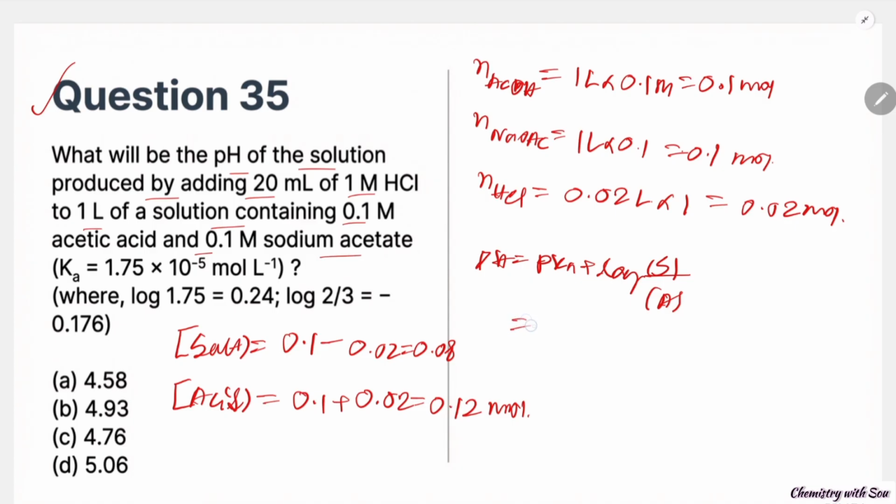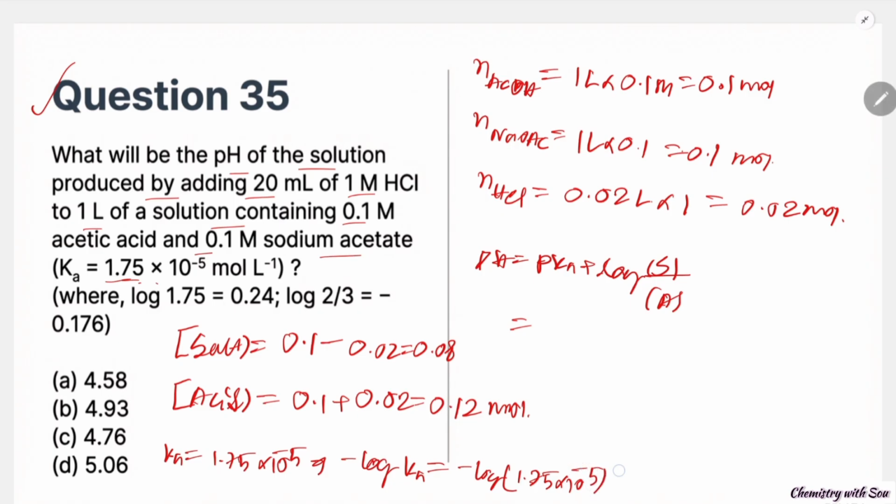Ka is 1.75 into 10 to the power minus 5. pKa is minus log of Ka, which is minus log of 1.75 into 10 to the power minus 5.